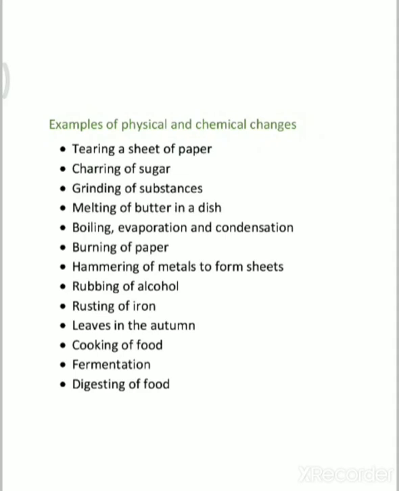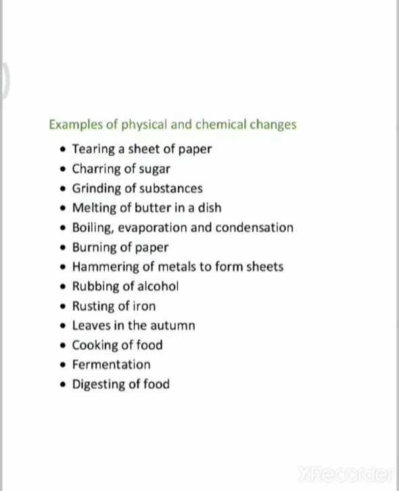Then charring of sugar. Is this a physical change or a chemical change? Yes, it is a chemical change. How? Charring of sugar means you have to heat the sugar till it turns into a liquid.